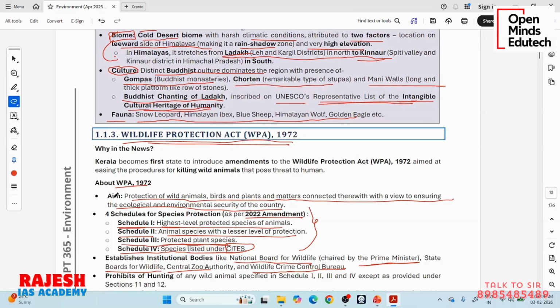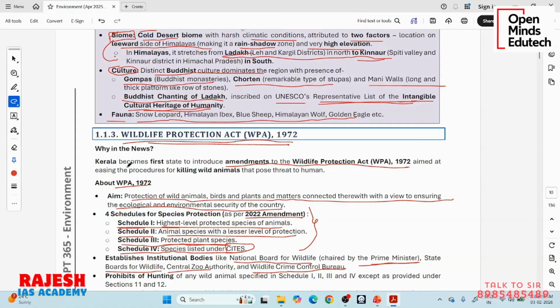So what did the Kerala government do? It has amended this Wildlife Protection Act using the power from the concurrent list. Now it needs presidential assent. So this news is from September 2025. But right now, on 3rd February 2026, this Kerala Government Amendment Act still did not receive approval from the President of India. As of now, it did not receive it.